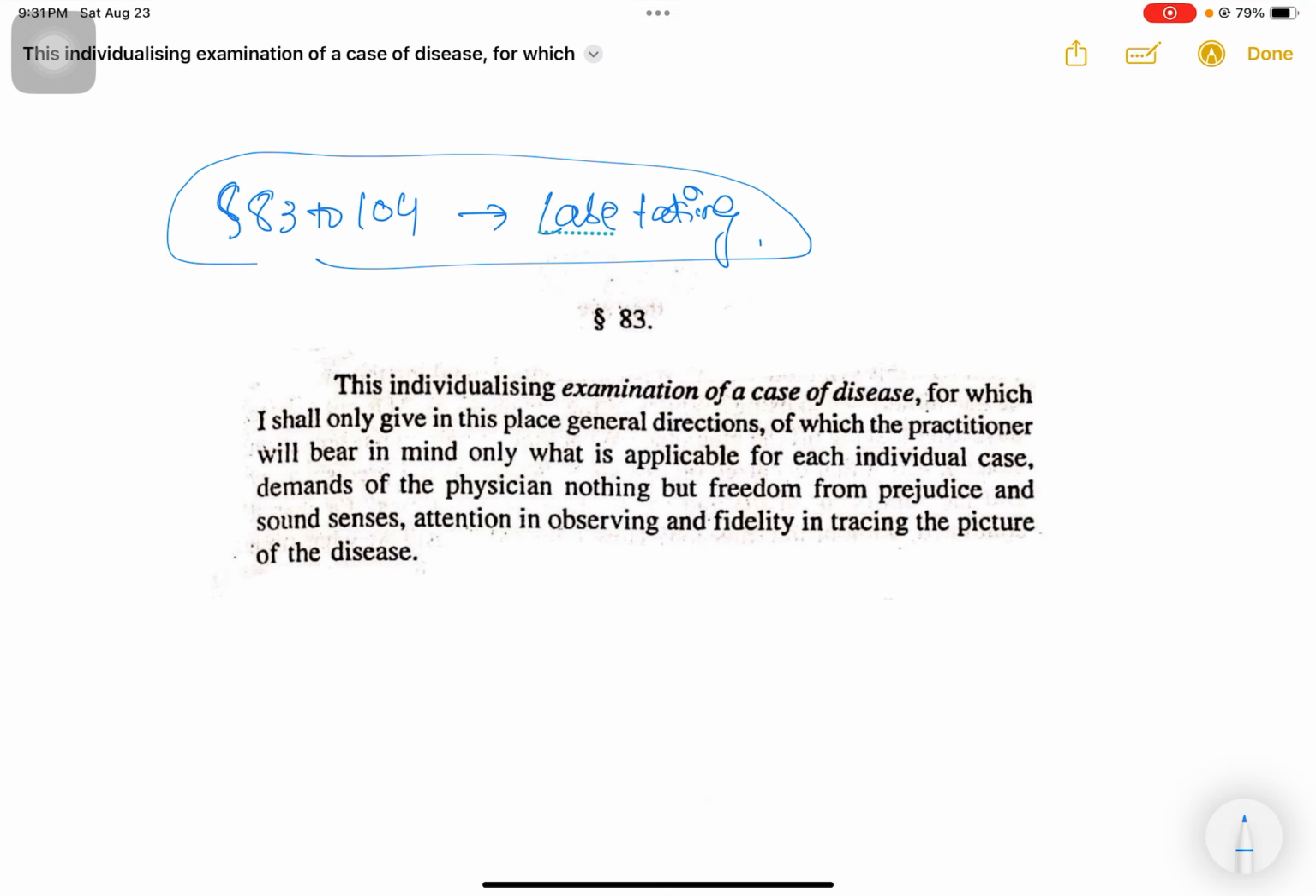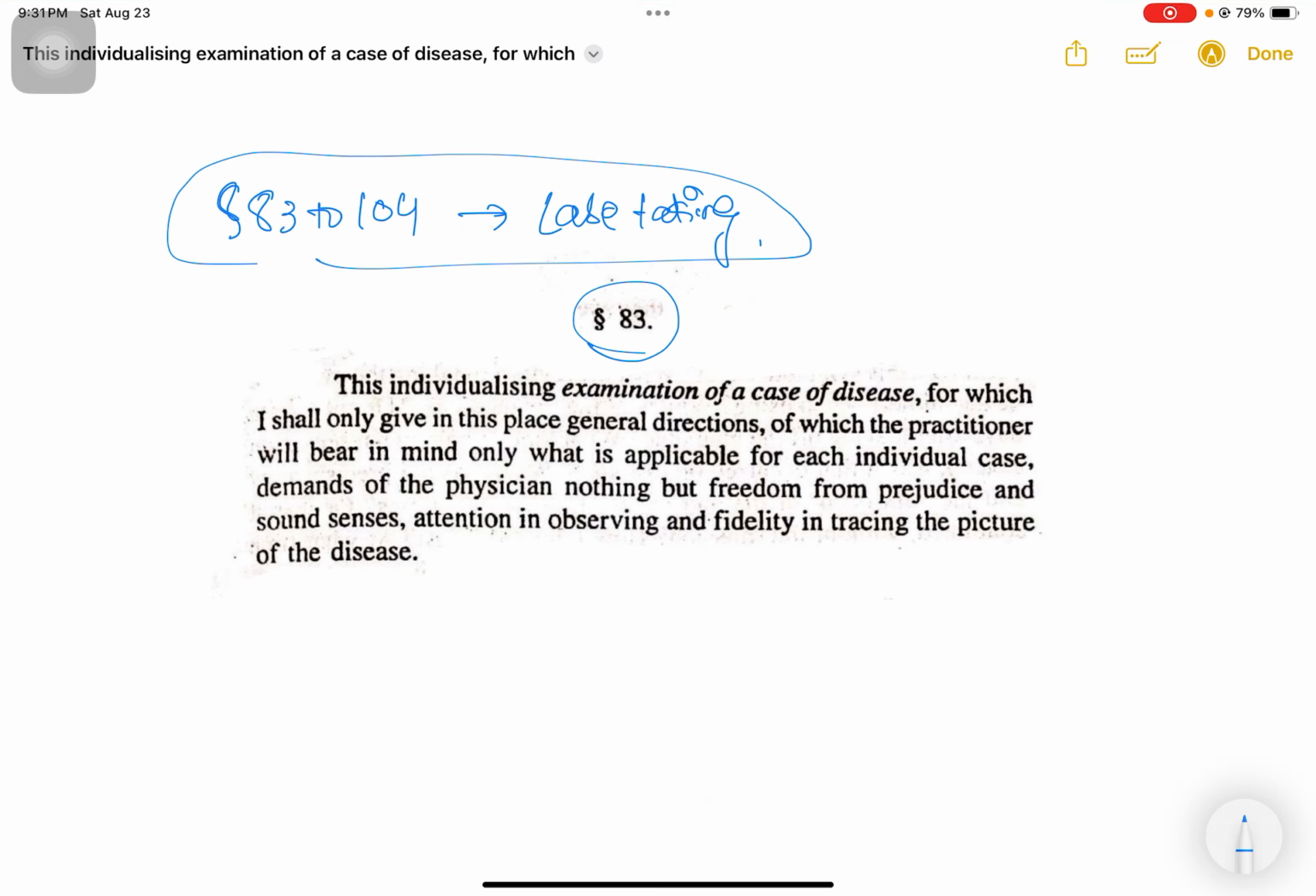Let us start with our first case-taking aphorism, which is aphorism number 83. Here, Hahnemann gives us a brief description about what case-taking is and what are the prerequisites of a physician before he enters into the act of case-taking. Let me read the aphorism for you first.